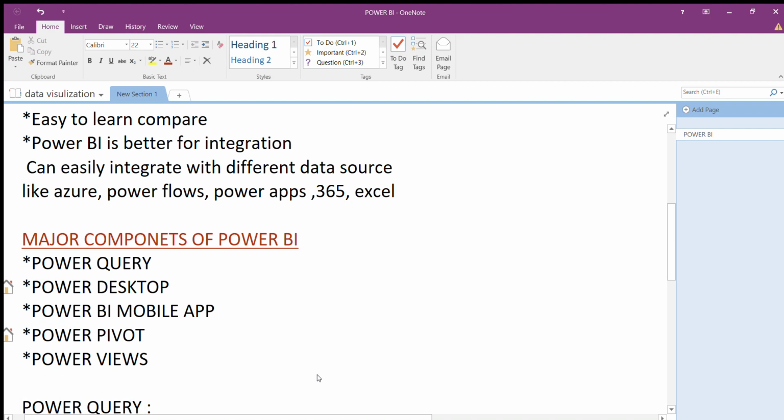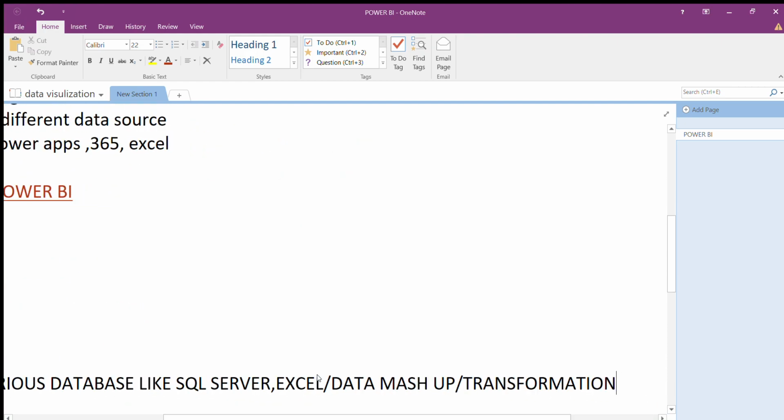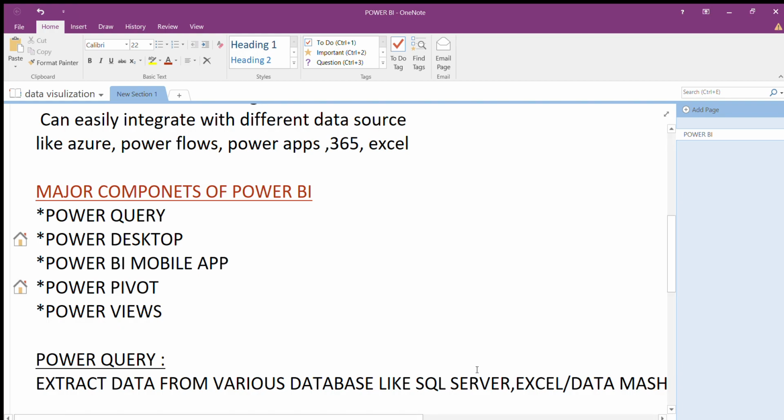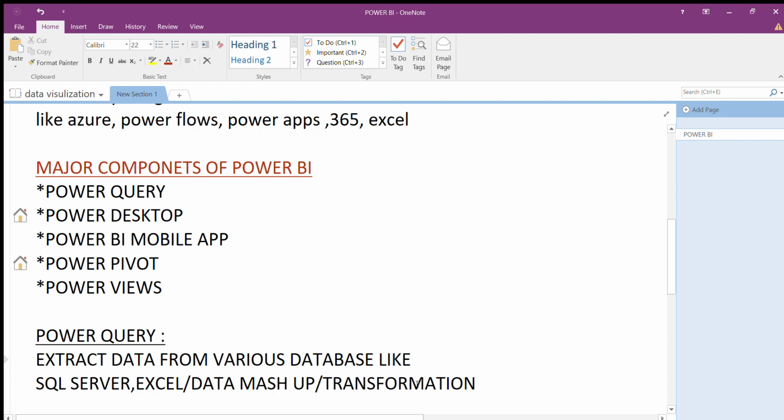First, what is Power Query? Power Query means we can extract the data from different sources like SQL Server and Excel, and this is also data mashup. We can extract the data from SQL Server, then load and transform it into Power BI desktop or the Power BI dashboard. We can easily extract the data with Power Query. So that's why we use Power Query in Power BI.